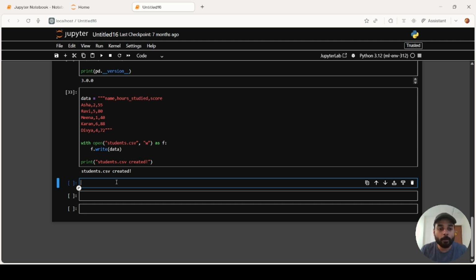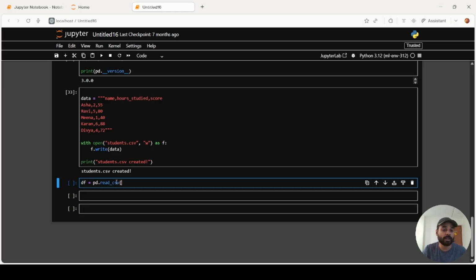Now, how do we pull that data set? For that, you can write df. df stands for data frame. You can write it as anything, but I usually prefer df. So pd dot read underscore csv.